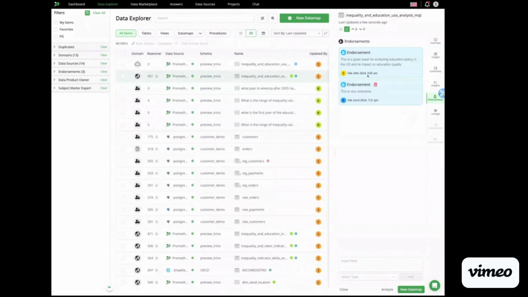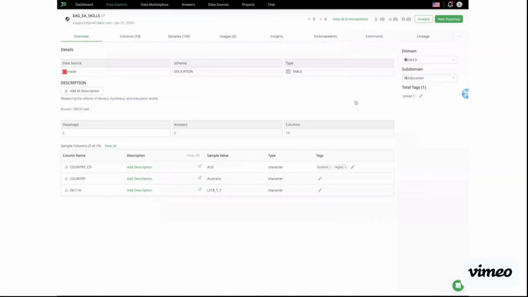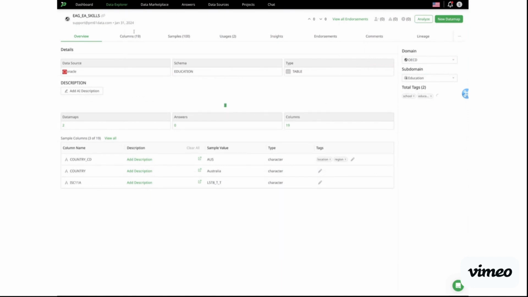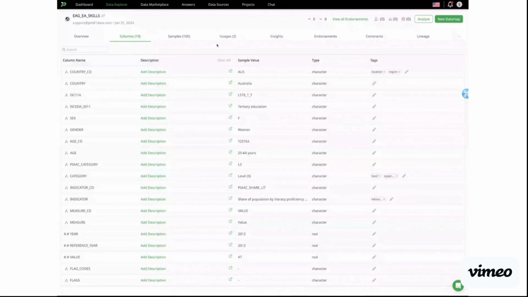And that is left there for future users to read before actually consuming the data set. As mentioned, Promethium provides tags at the asset level and at the column level for both business users and IT roles to go in and manage the semantics layer metadata. That applies to descriptions as well.